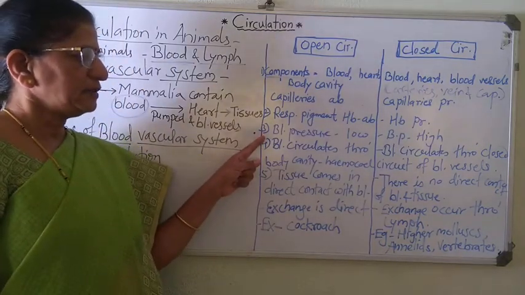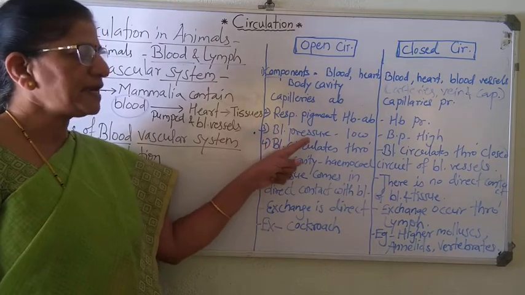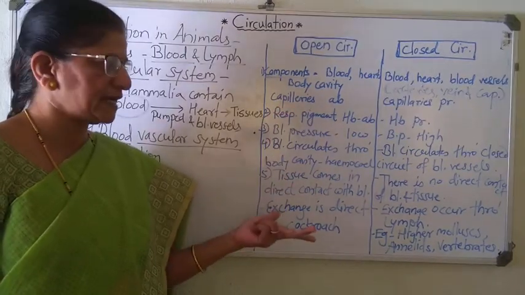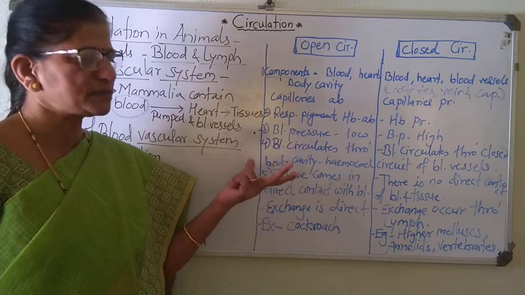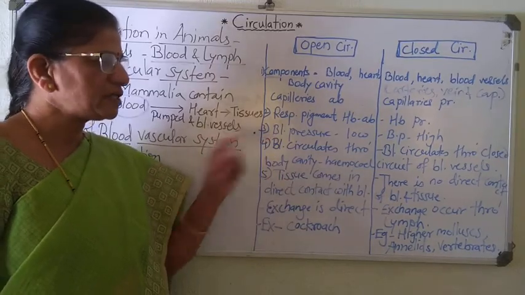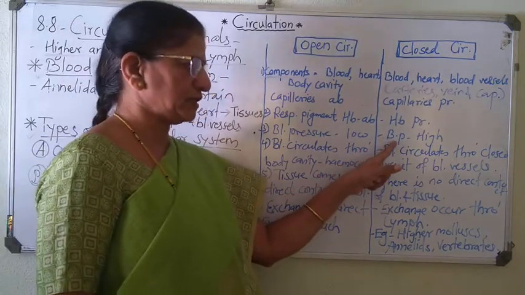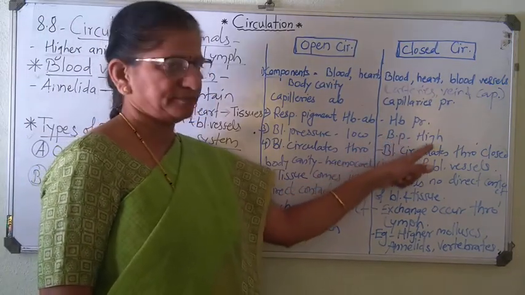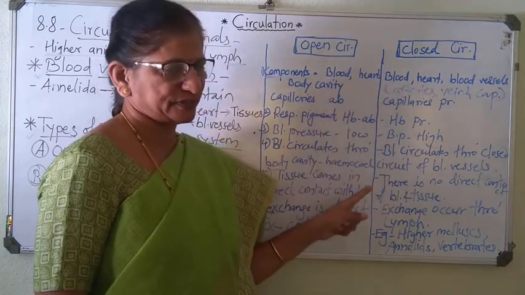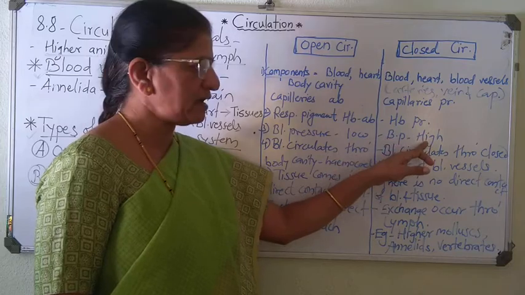Now here, in the circulation of open type, the blood pressure is low because blood is opened up. The blood vessel capillary is absent, so it is opened into some open spaces known as sinuses or hemocoel. That's why blood pressure is not maintained, blood pressure is low. Whereas in closed circulation, the blood pressure is high because the blood flows through complete circuit of blood vessels. Right? So it never opens.